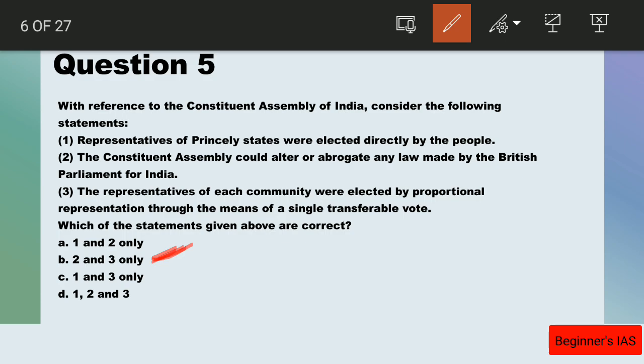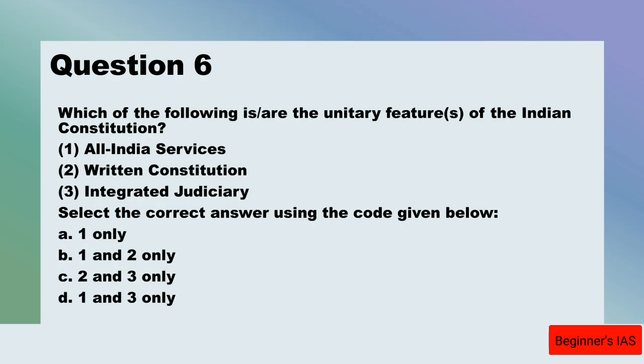So let us move on with question number 6. Which of the following are the unitary features of the Indian Constitution? 1, All India services, 2, a written constitution, and 3, integrated judiciary. We have to choose the correct option. See, if you take written constitution, it is a federal feature. Therefore, you can eliminate 2 from the given options. Therefore, B and C you can eliminate. So remaining is 1, and that is A and D.